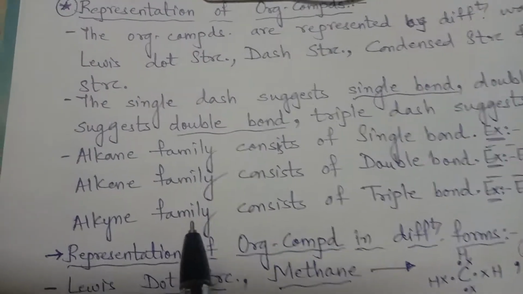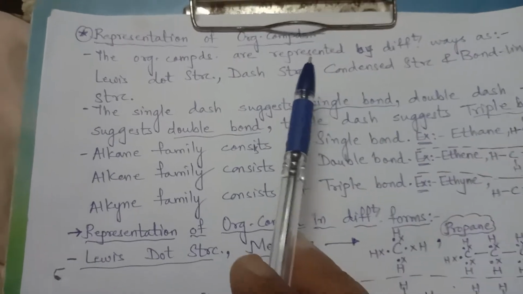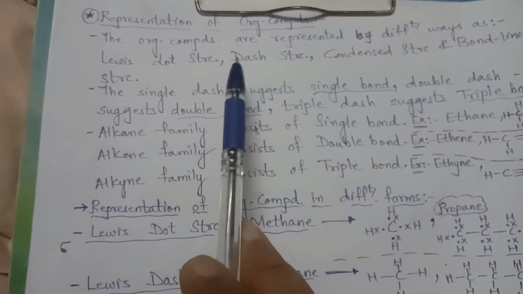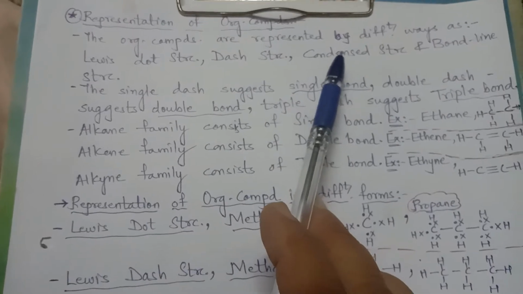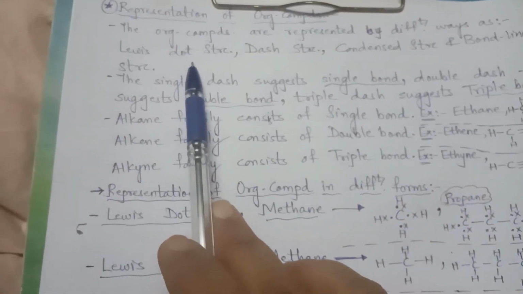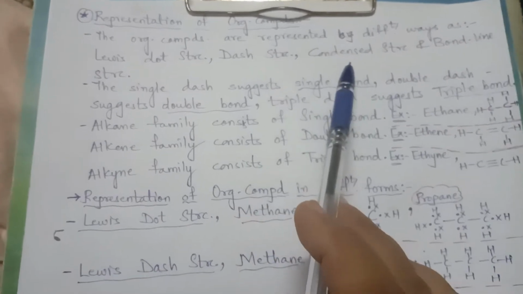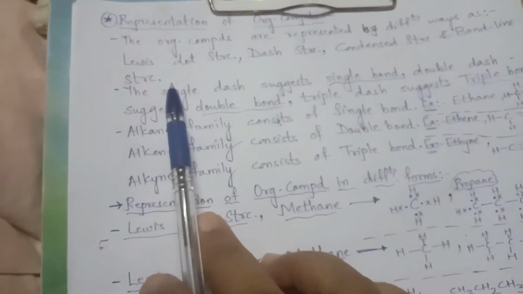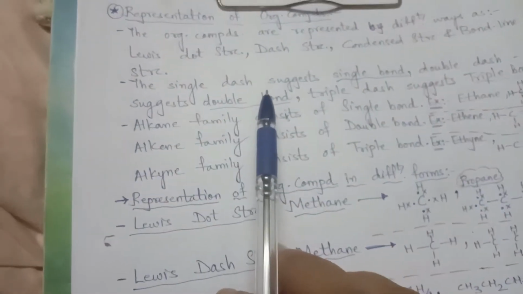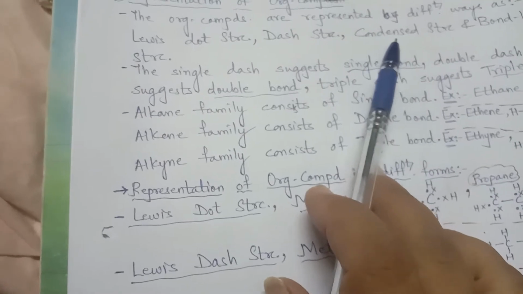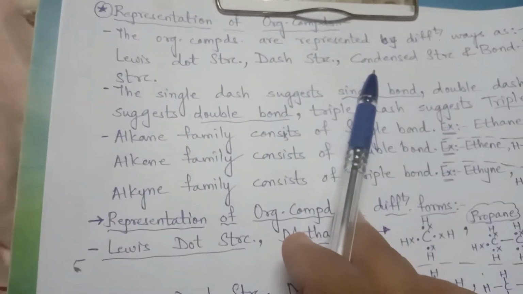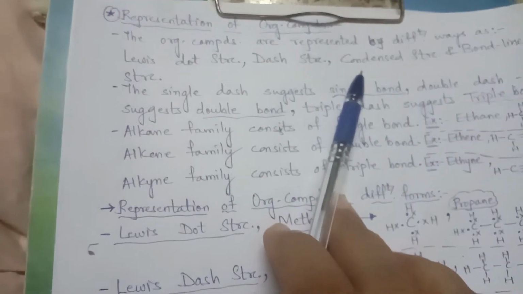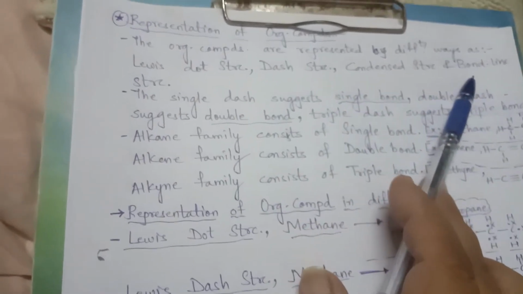So the formation of organic compounds is represented in different ways. Let us see the representation of organic compounds. The organic compounds are represented in different ways as Lewis dot structure, dash structure, condensed structure and bond line structure. Right? You know about the dash and dot structures. Condensed structure also you know how to write. Yes, this is called condensed structure. So the only new thing to learn is bond line structure.